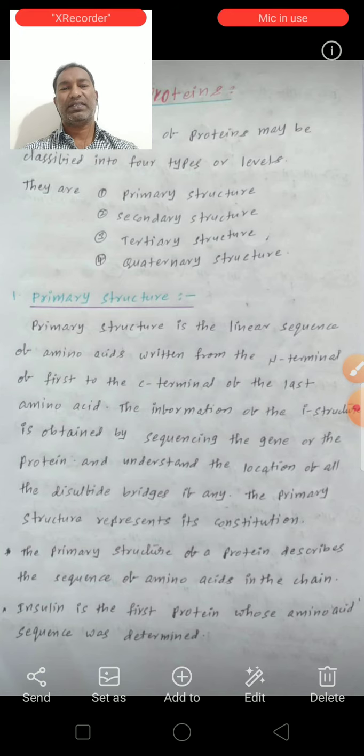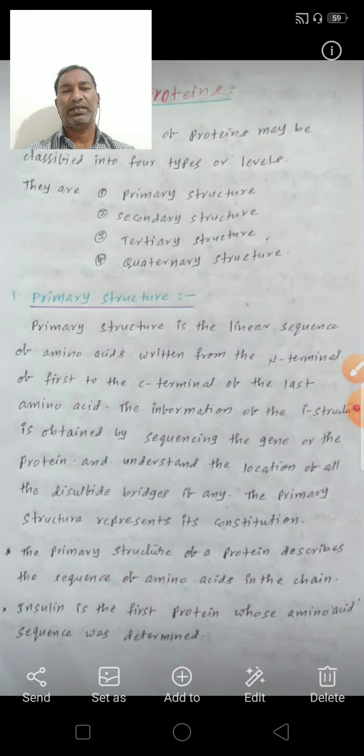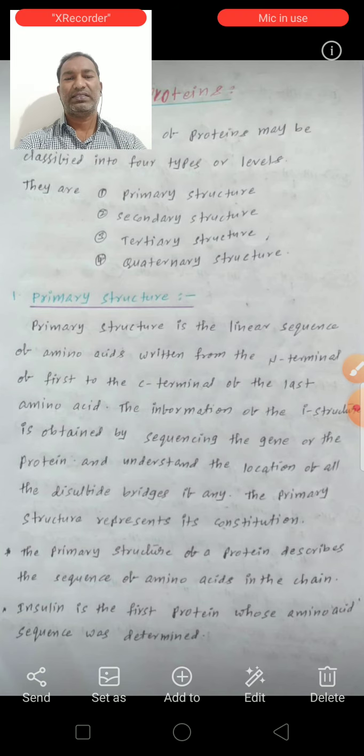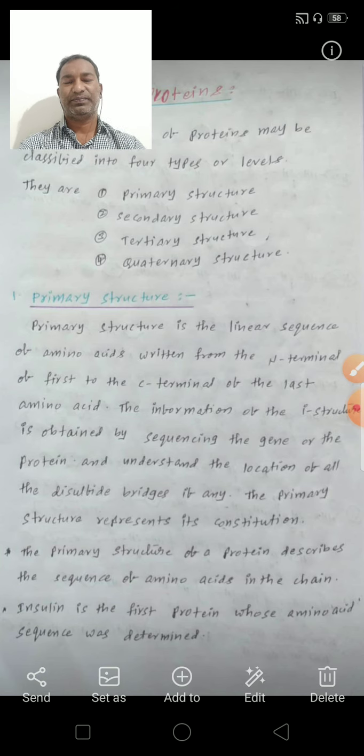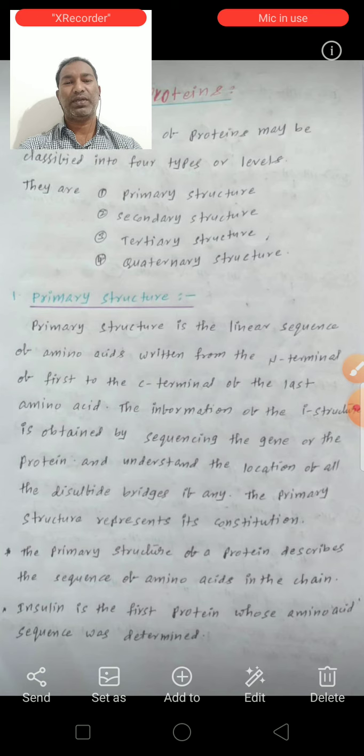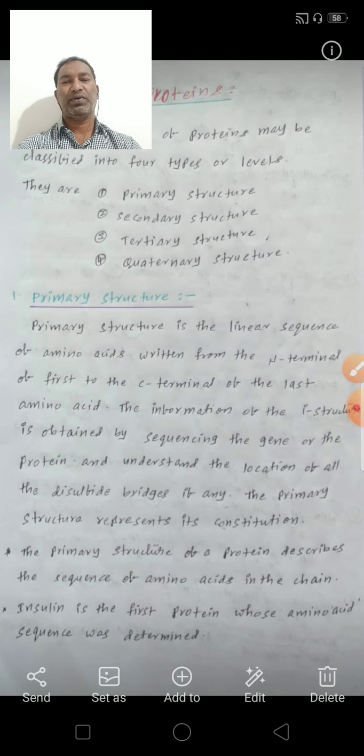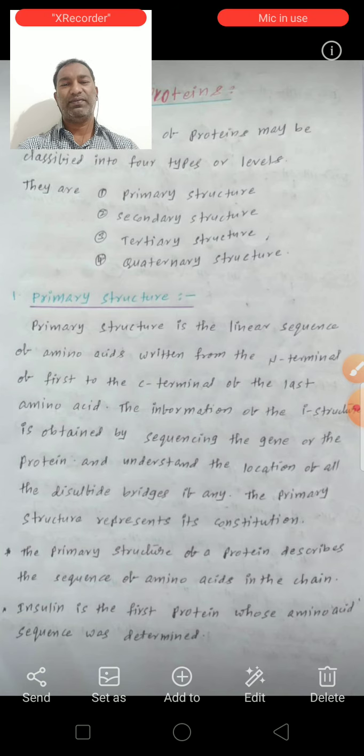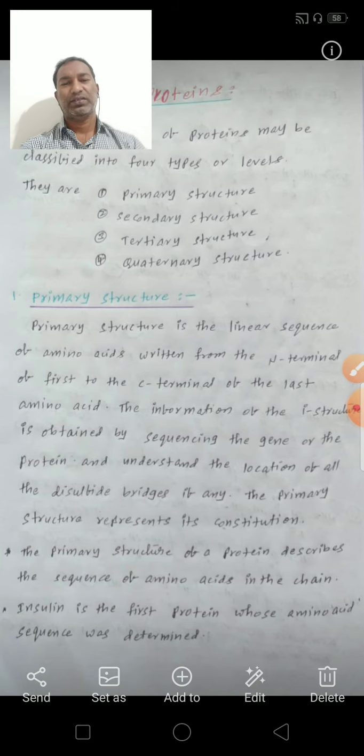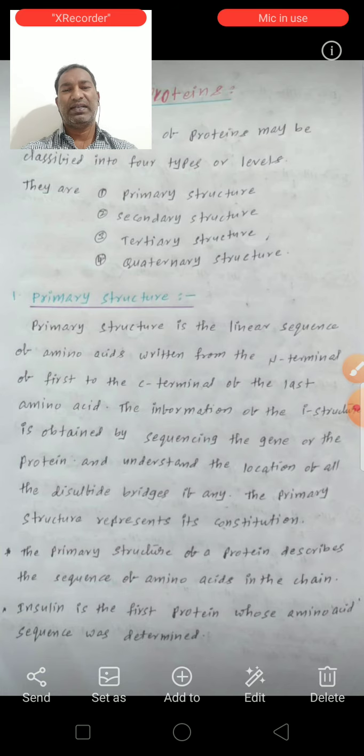The primary structure of the protein describes the sequence of amino acids in the chain. For example, insulin is the first protein whose amino acid sequence was determined.